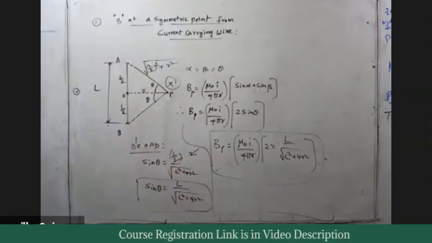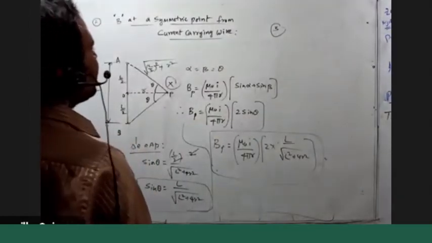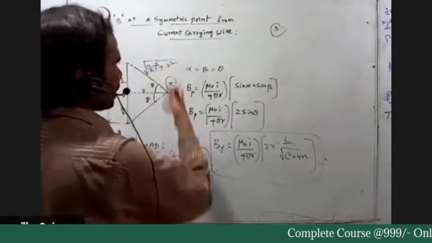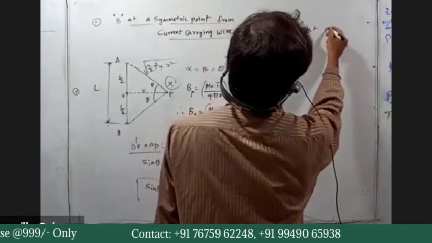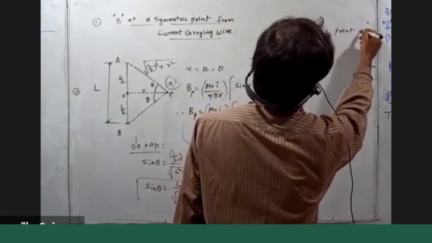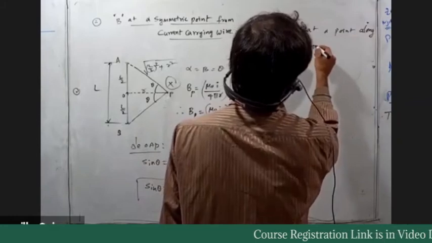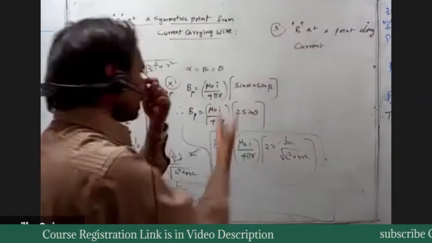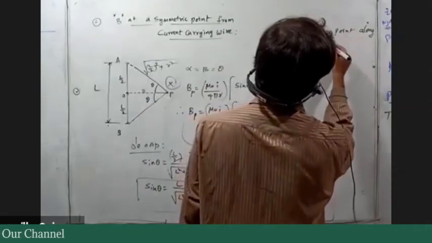Next, the point I consider is B at a point along the current carrying conductor. Now I am choosing the point along the current carrying conductor.